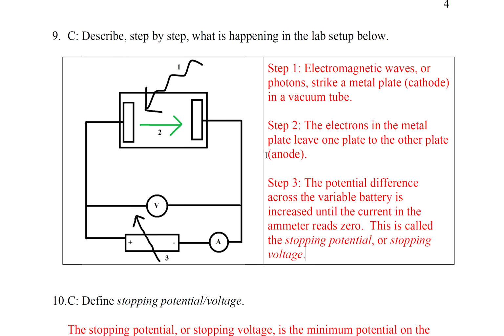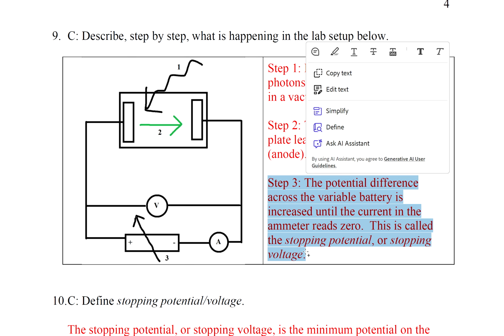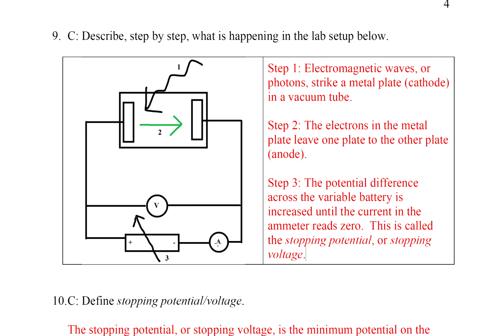So let's see what's happening. If the voltage from the battery on the bottom is 0, we're going to get a current. Okay? If we continue to increase the voltage of the battery, the electrons from the battery move to the right. So they're going in the opposite direction as the electrons from the photoelectric effect. Now, if we increase the potential difference enough, we're going to get an ammeter reading of 0. That's called the stopping voltage.